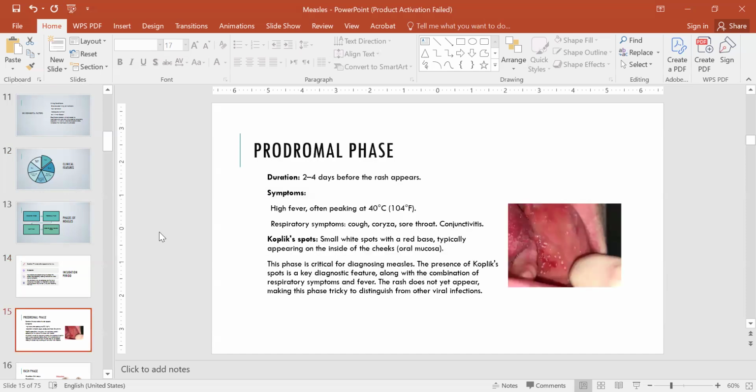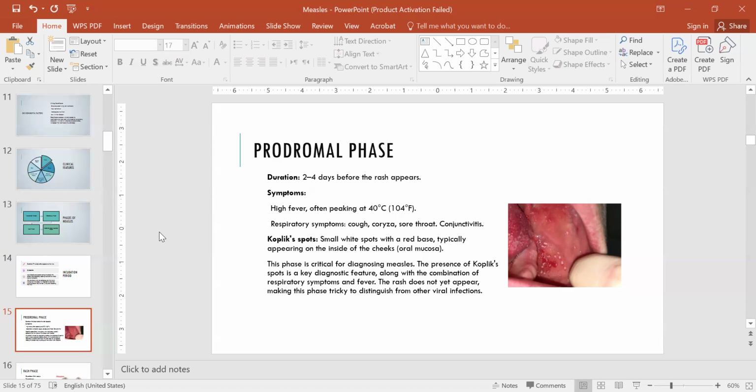The second one is the prodromal phase that ranges from 2 to 4 days before the rash appears. Symptoms in this phase are high grade fever, often peaking at 104 degrees Fahrenheit. Respiratory symptoms include cough, coryza, sore throat, conjunctivitis. Koplik spots now appear, small white spots with a red base, typically appearing on the inside of the cheeks, that is oral mucosa. This phase, the prodromal phase, is critical for diagnosing measles.